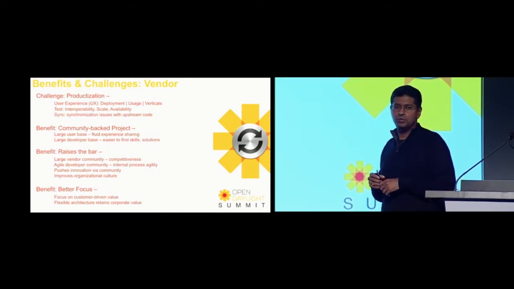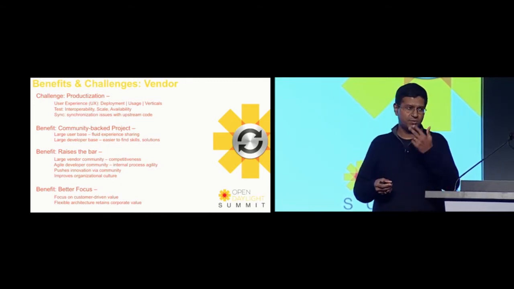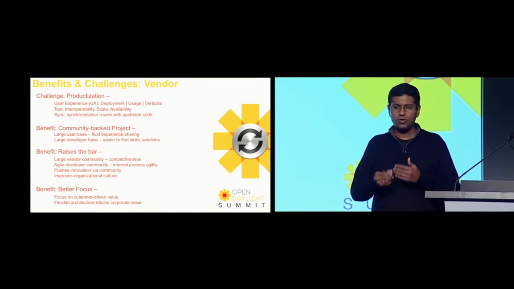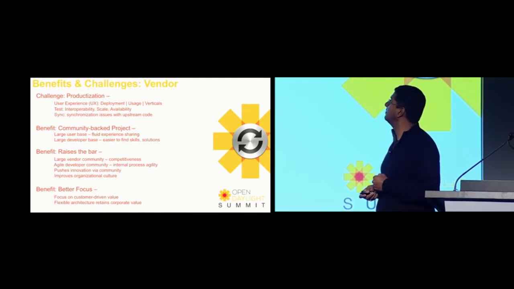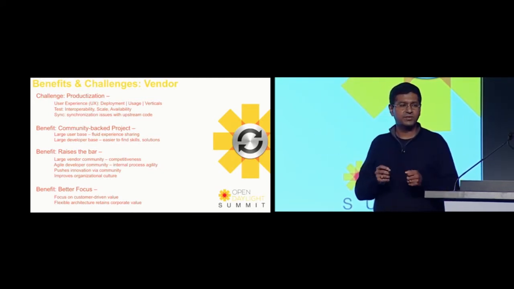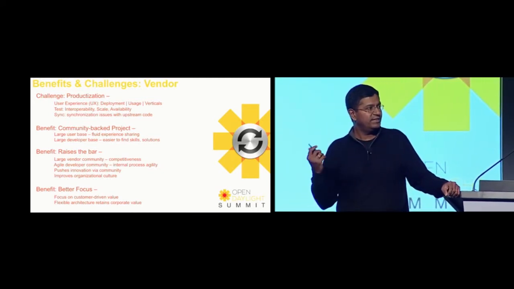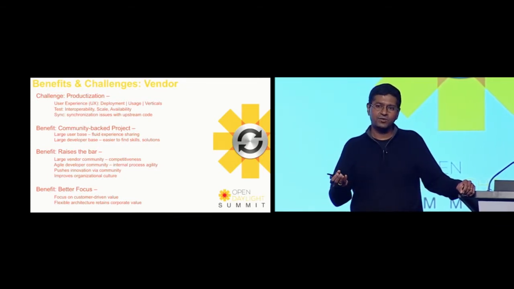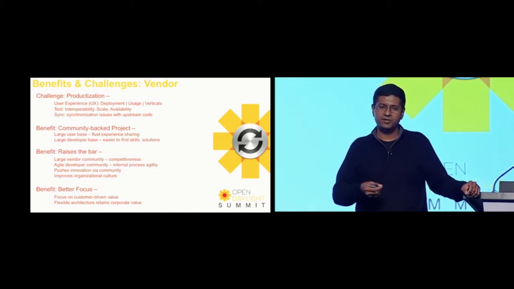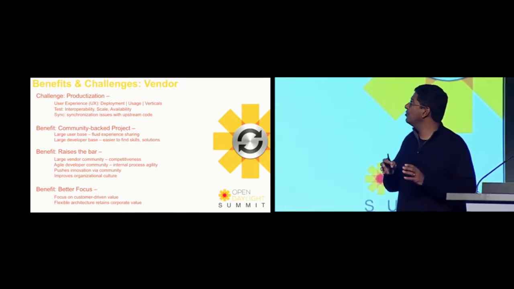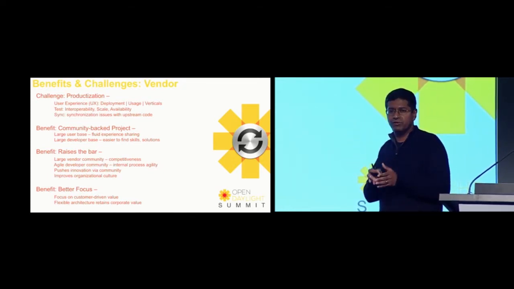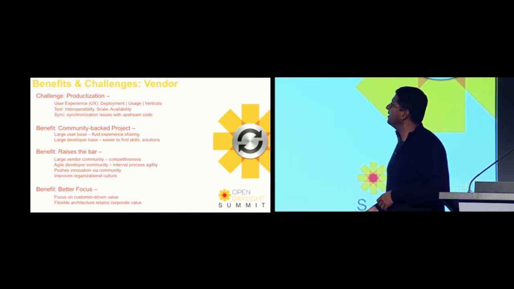Usage. To be able to make it apply to those consumption models that I talked about, a lot of work needs to be done, and the community is just beginning to work towards that. And finally, fine-tuning it to certain verticals. For example, to get this thing into federal accounts, we needed to do things like security and NIST compliance. That's something that we hope OpenDaylight will do in the future, but right now it doesn't exist. So we needed to do certain things to make it applicable to verticals that we want to go after.